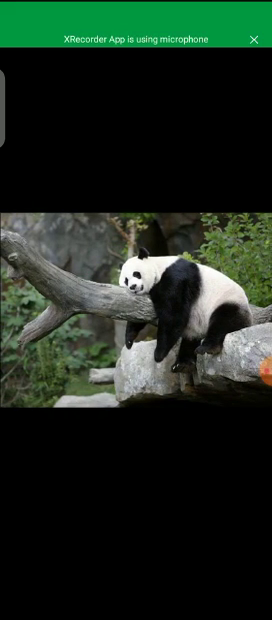If you talk about the national animal of China, the panda is the national animal of China, and it is only found in China. This is a beautiful picture of a panda, the national animal of China as well.